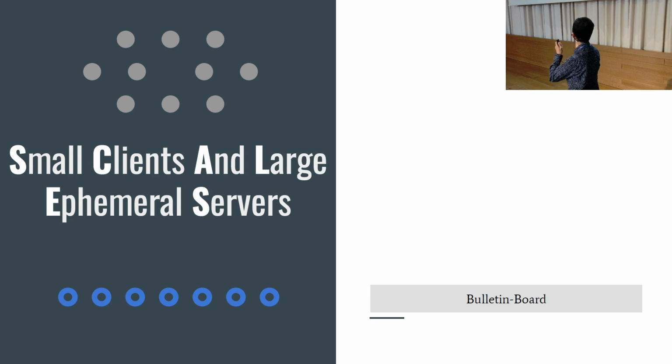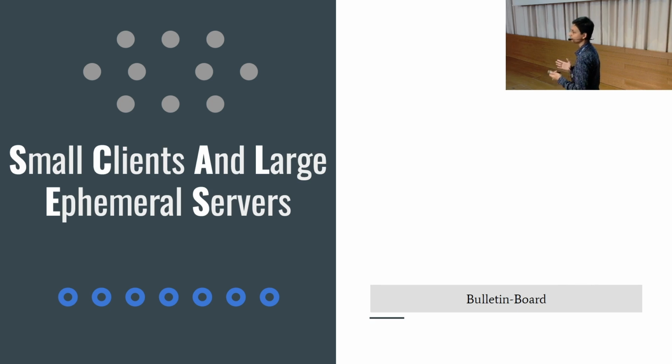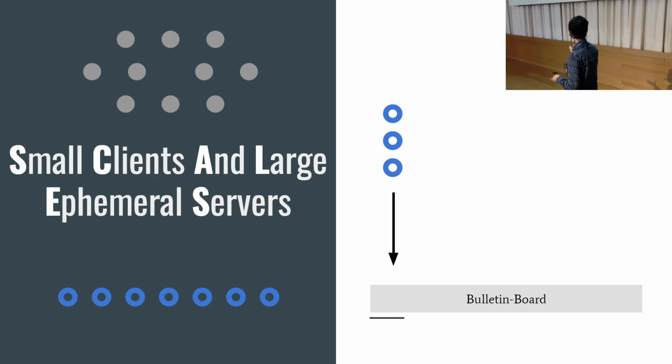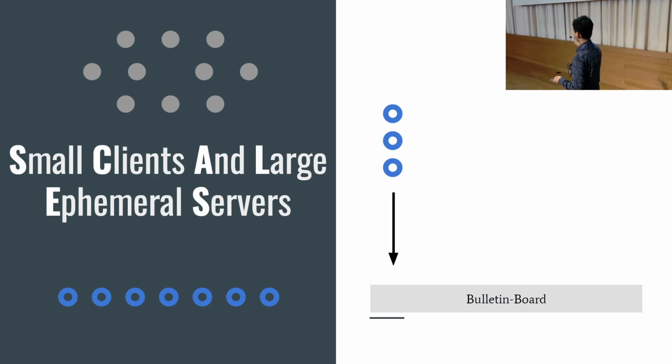Now, a SCALES protocol operates over a bulletin board. So all communication is happening over the bulletin board. There is no point-to-point channel between anybody, and it proceeds in phases, maybe 2 or 3 phases. How it works is that in each phase, first all the clients come up and post one message each, to start the phase.